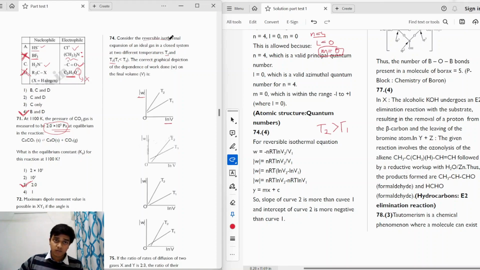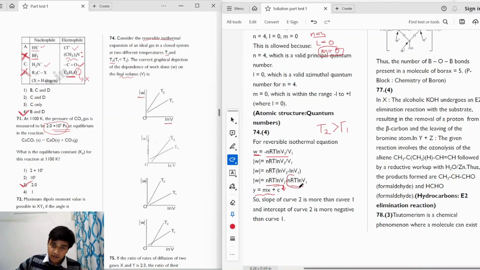We have a reversible isothermal expansion. So we know for reversible isothermal expansion, the formula for work done is minus nRT ln V2 by V1. And we are also given mod. So if we take mod, we can ignore the negative sign. So that gives us mod W as nRT ln V2 minus nRT ln V1, right? So if we take a look at this, we can see that this is an equation of the type y equals mx plus c, right? And we have to find out the dependence of the work on the final volume, which is V2. V2 is the final volume for us, right?